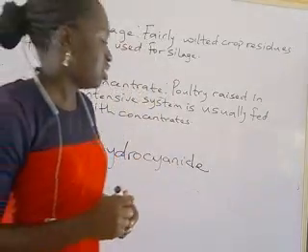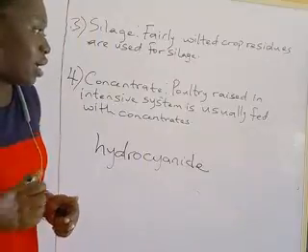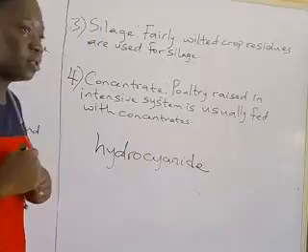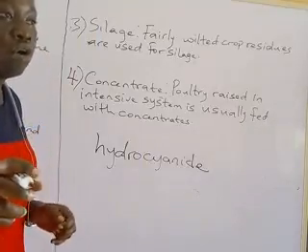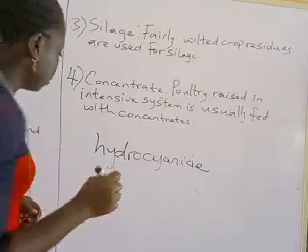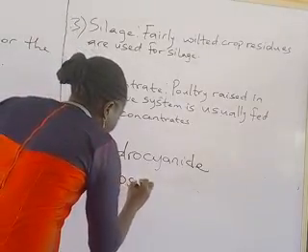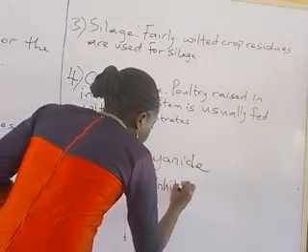Hydrocyanide is very detrimental to the health of farm animals. Another anti-nutritional factor is in soya bean. Soya bean is another feed ingredient. The anti-nutritional factor in soya bean is called trypsin inhibitor.